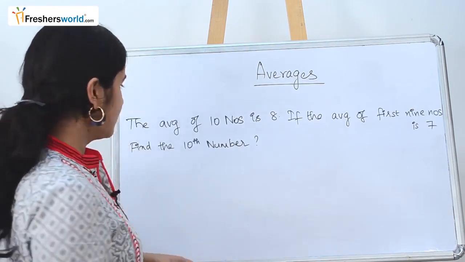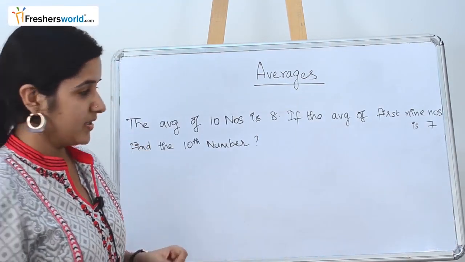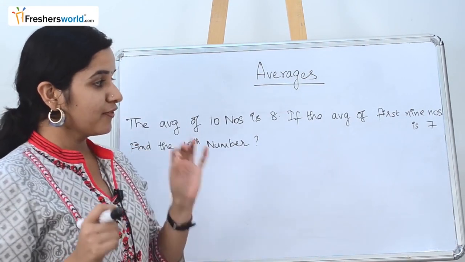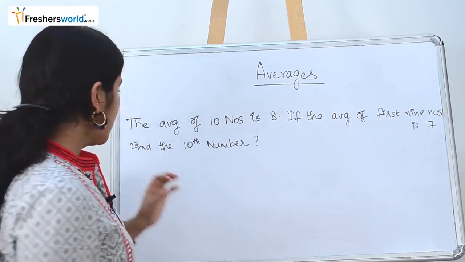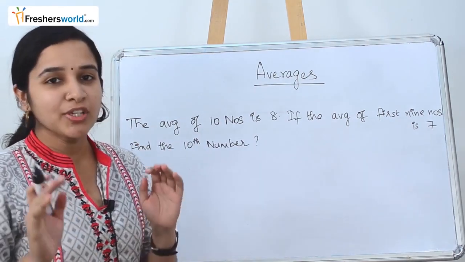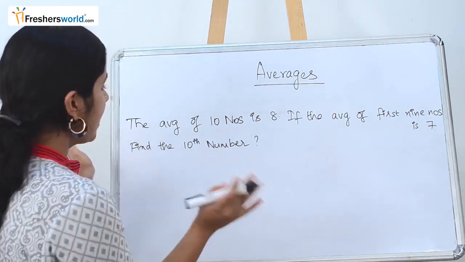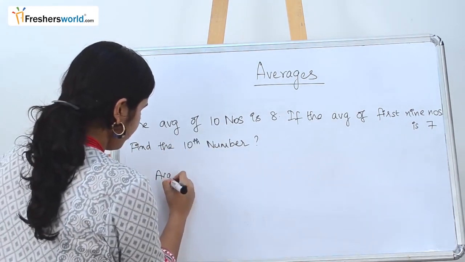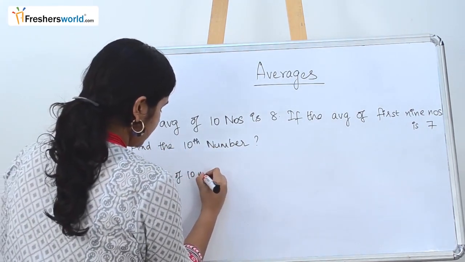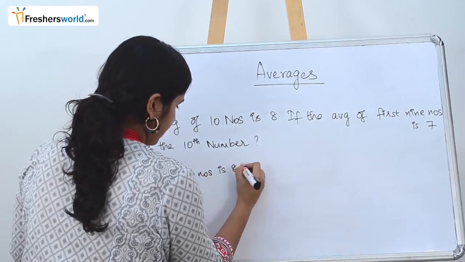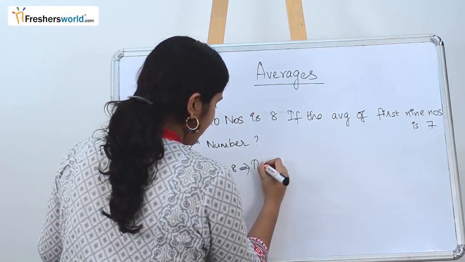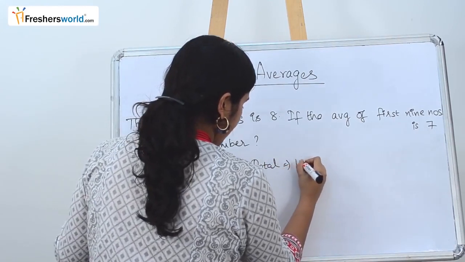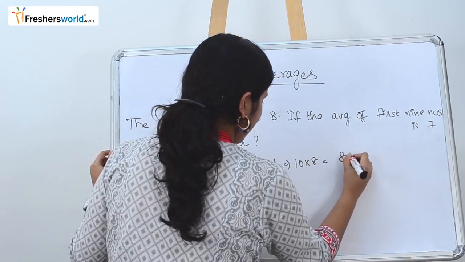The next question is, the average of 10 numbers is 8. If the average of the first 9 numbers is 7, find the 10th number. As usual, let's split the question. First, the average of 10 numbers is 8, so the total value will be 10 into 8, which is nothing but 80.